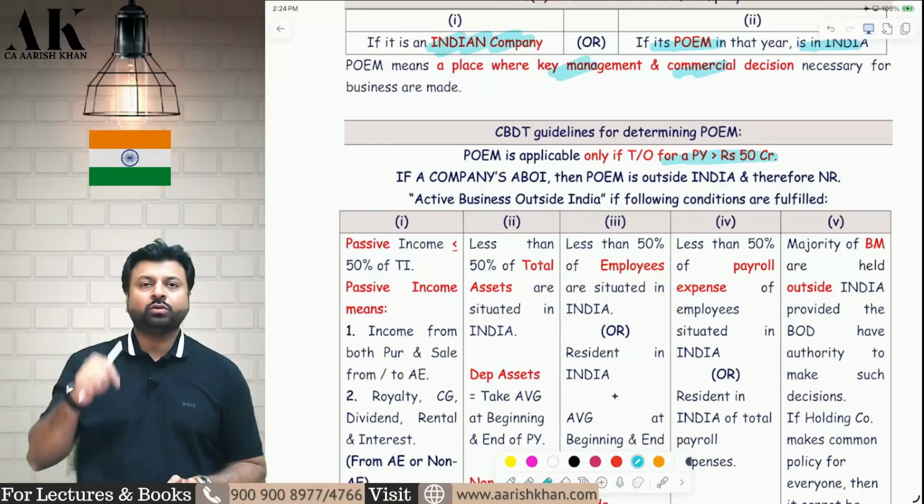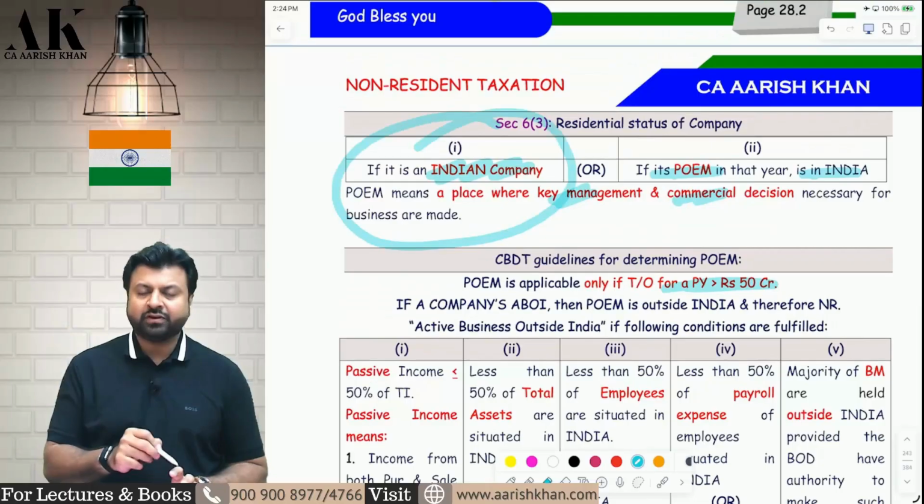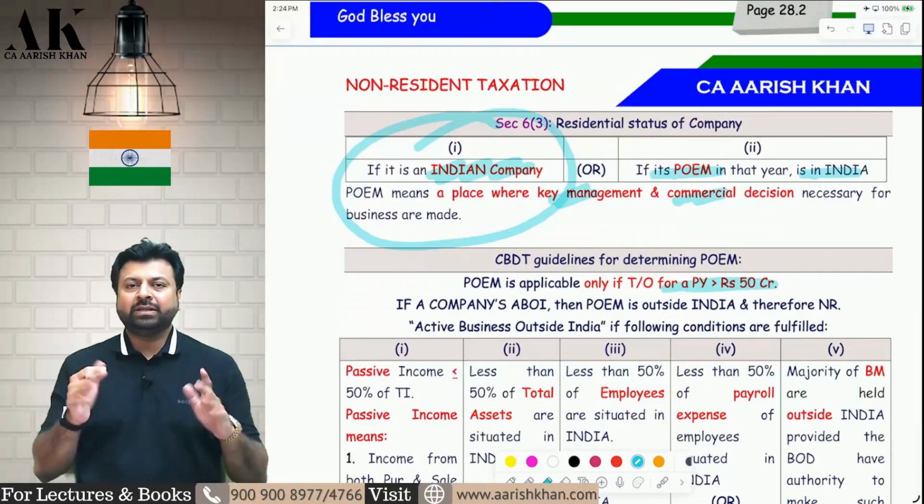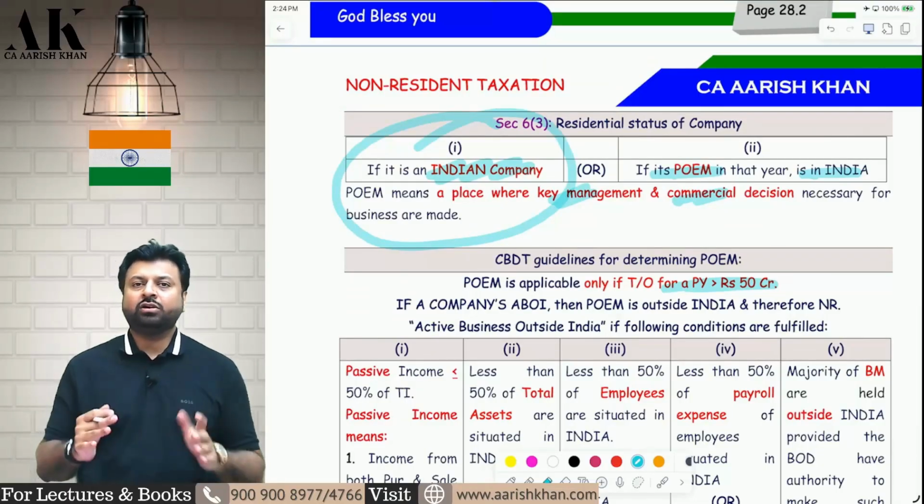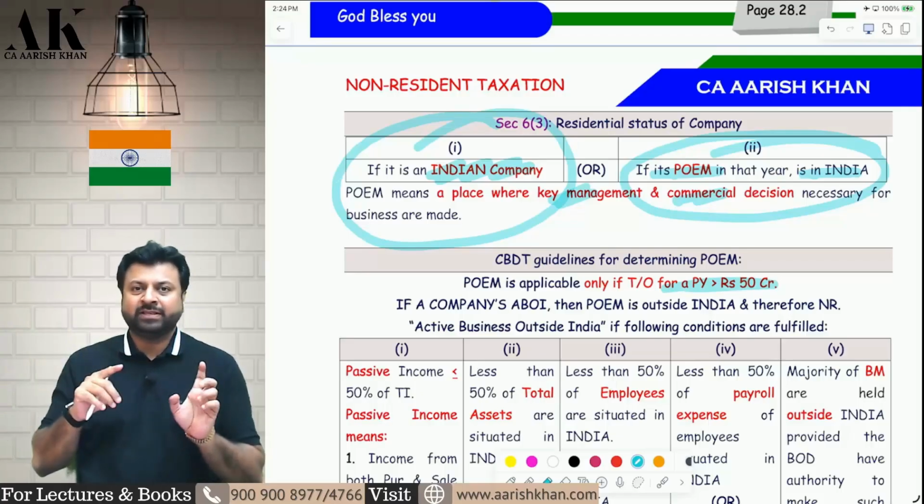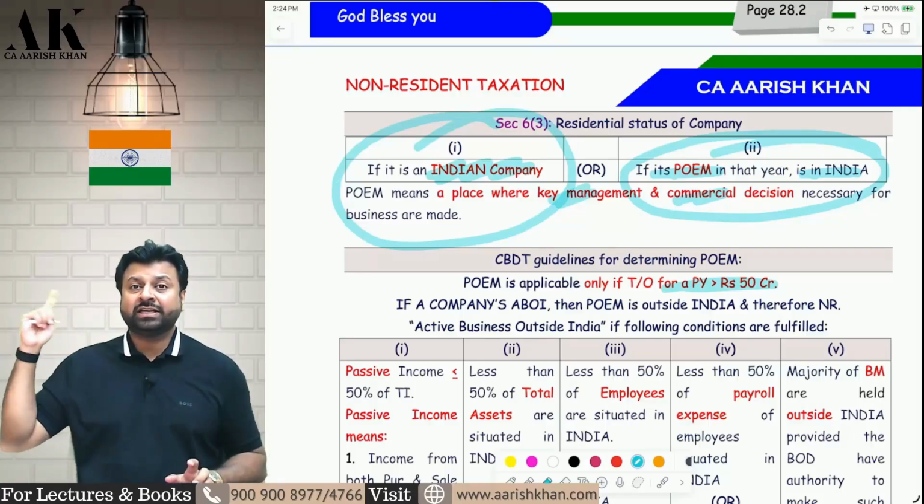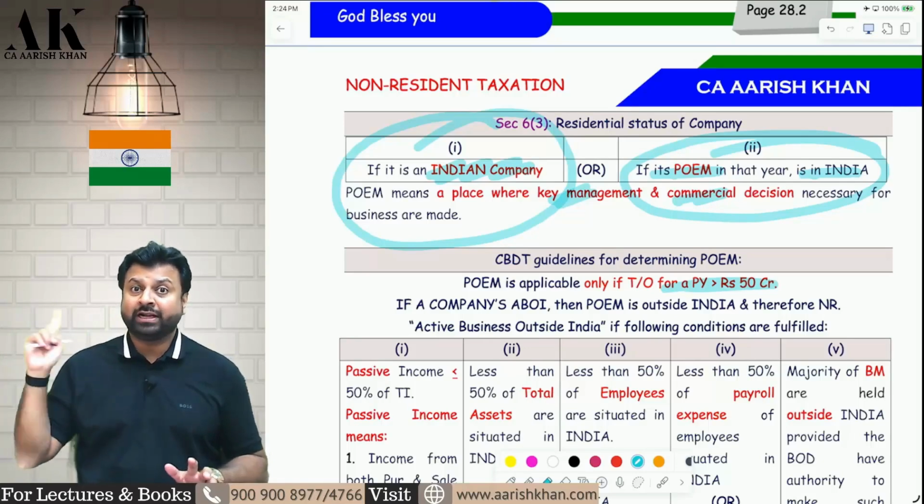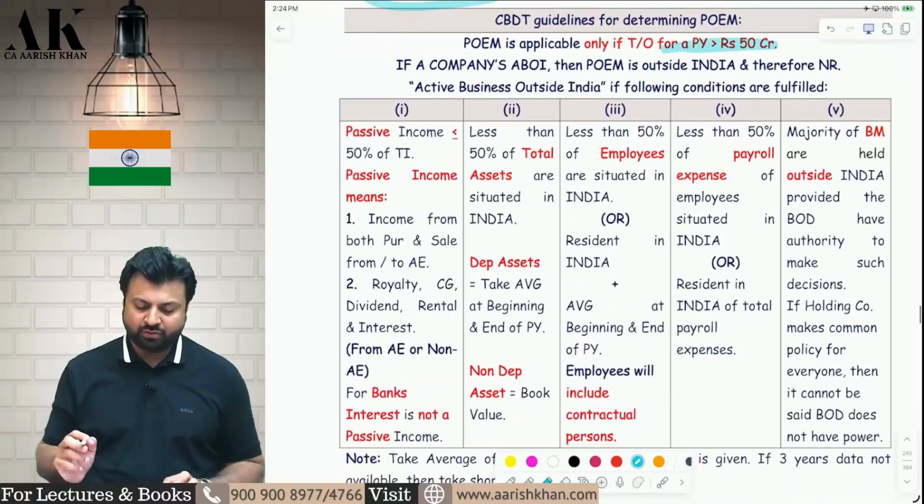Now, obviously, you are doing all these things for whom? Are you doing this for an Indian company? No, no, no, no. Indian companies are always resident. We are not doing this for Indian companies. We are doing this for companies which are incorporated outside India. POEM is not tested for Indian companies. POEM is tested for companies which are incorporated where? Which are incorporated outside India. I hope it is clear to all of you.